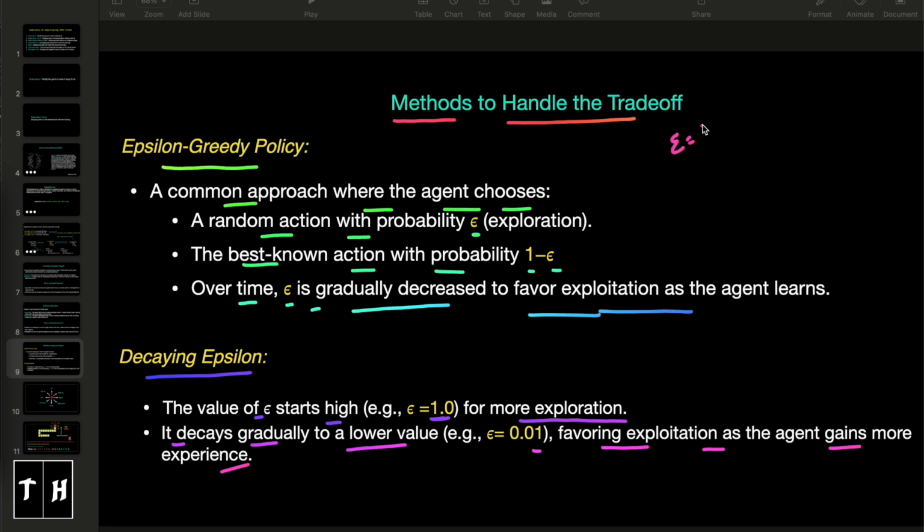Initially the epsilon value is 1. Let's say this is the snake game and this is the snake. When the epsilon value is 1, all the moves of the snake would be random. So basically the snake will randomly explore the game and store all the knowledge or outcomes from those random moves.